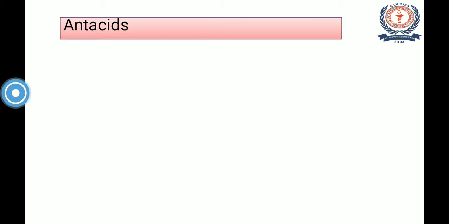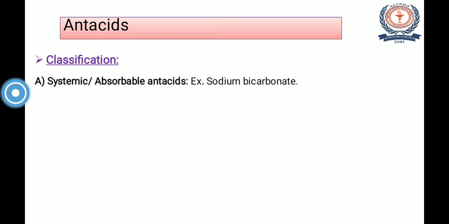After this, let us discuss the classification of antacids. These antacids are mainly classified into two different classes. The first one is systemic or absorbable type of antacids. Now what are these systemic or absorbable type of antacids? As the name indicates, these are the antacids which get absorbed after their administration. The only example of these antacids is sodium bicarbonate.